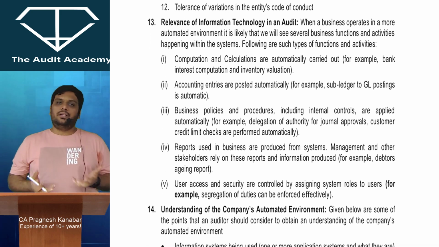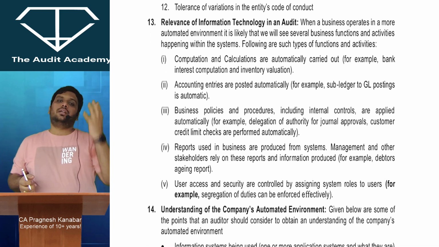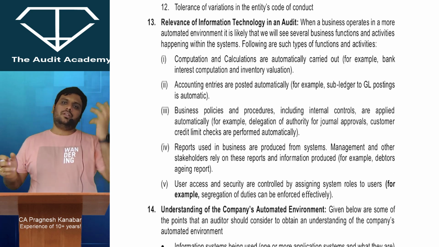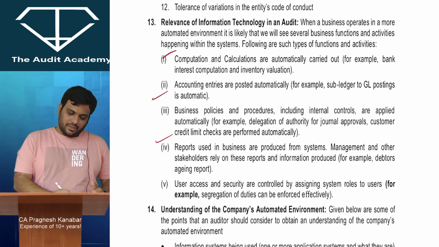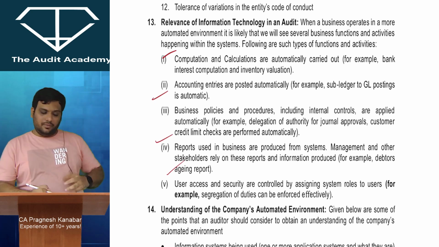Through the systems, calculation happens, processing happens, recording happens, operations happen, lots of things that can happen with the systems. Right? So it was just a different way of asking. Otherwise the answer is very simple.